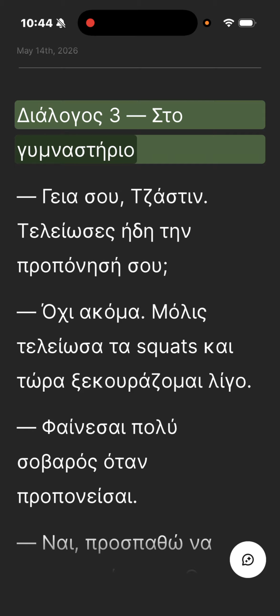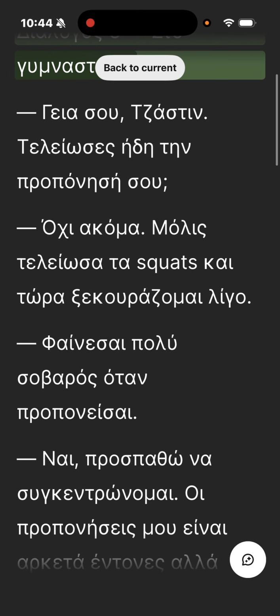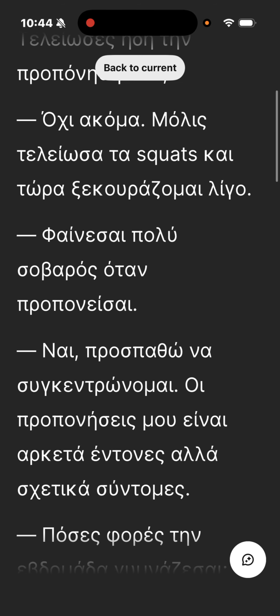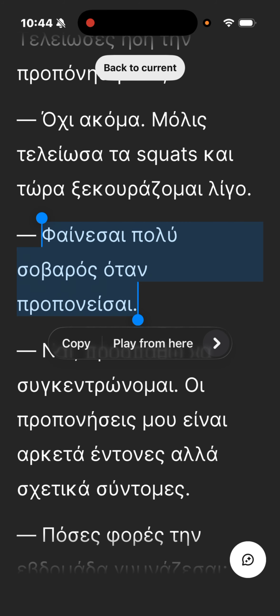So on day one, I will spend the first 15 minutes going through the sentences, even before I begin, and make sure I understand what the words mean. So I'll look up any words that I don't know. And most of the sentences, you should make level appropriate so that you do know what you're doing. So, phenese polis sovaros is this sentence here. I wasn't sure of the meaning of the word phenese, but I could guess what it meant from the context. Phenese polis sovaros otan proponise. You seem very serious when you practice.